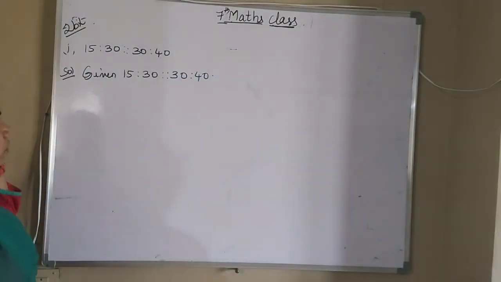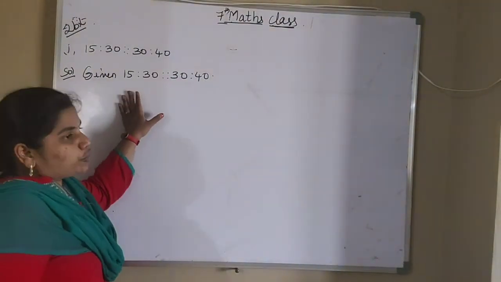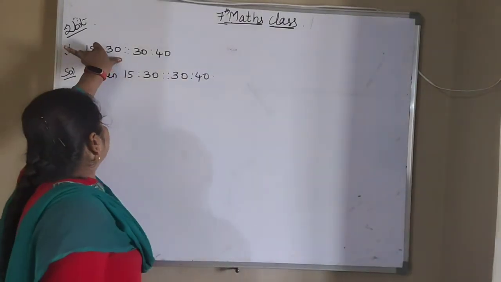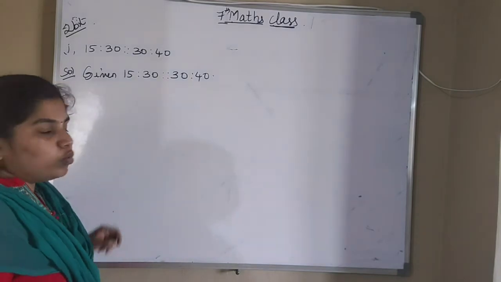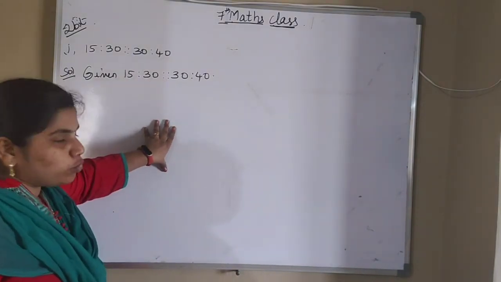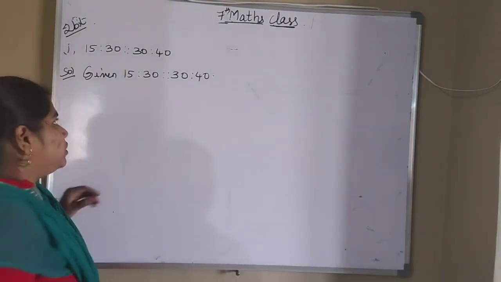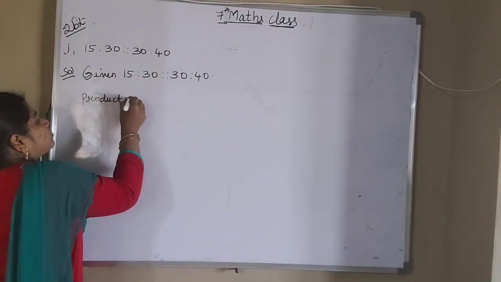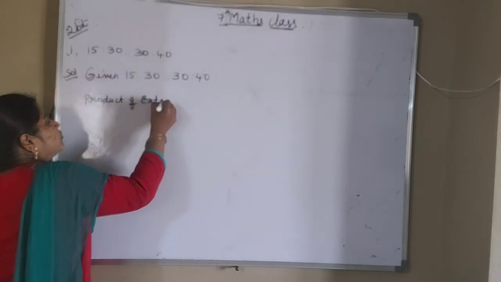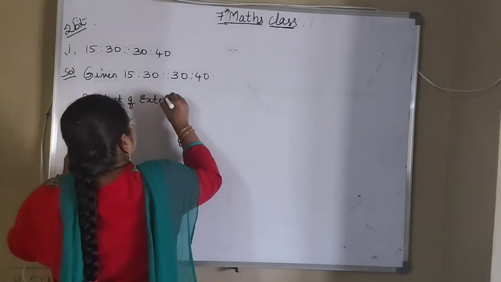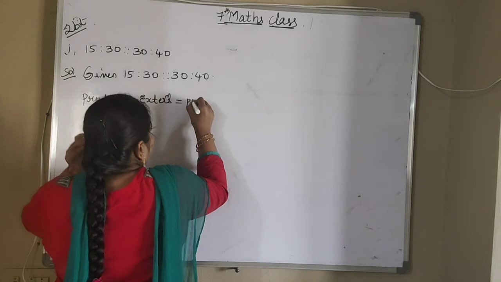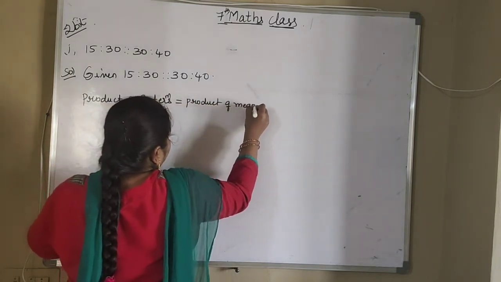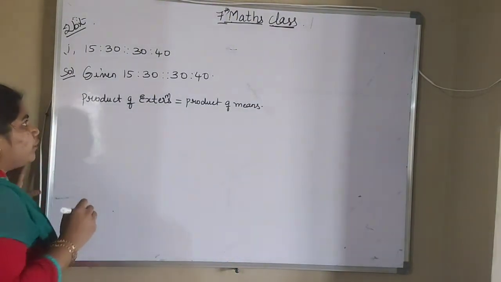Okay, so now if you are getting the product of extremes equal to the product of means, then the question they have given will be true. If you are not getting it, then the question will be false. Now what are we using? Product of extremes will be equal to product of means.